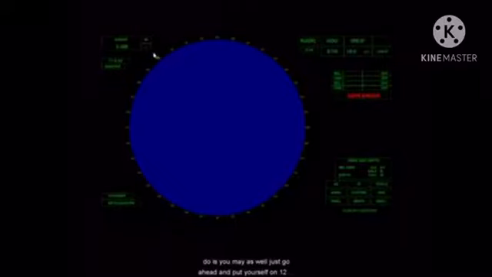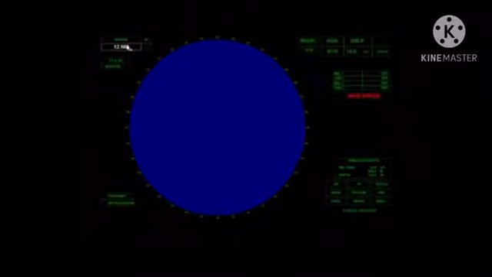So first thing we're going to do is you may as well just go ahead and put yourself on 12-mile range, because that's the range we're going to want to be on. The manufacturer says for this radar that you want to be on 12 to 24 when you're adjusting the gain. We're not going to do the gain just yet, but we might as well just go ahead and put us on 12, and that's probably what you're going to want to be on anyway for the simulation. So that's the first thing.